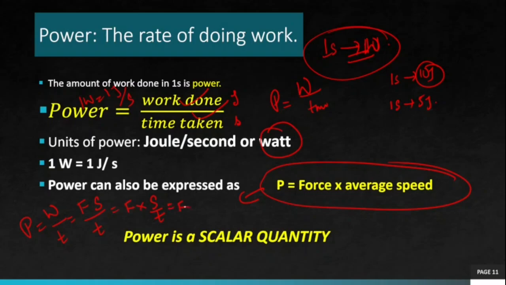So force into total displacement by total time, this is my average speed. So my power is nothing but force into average speed. And here again, power is a scalar quantity.